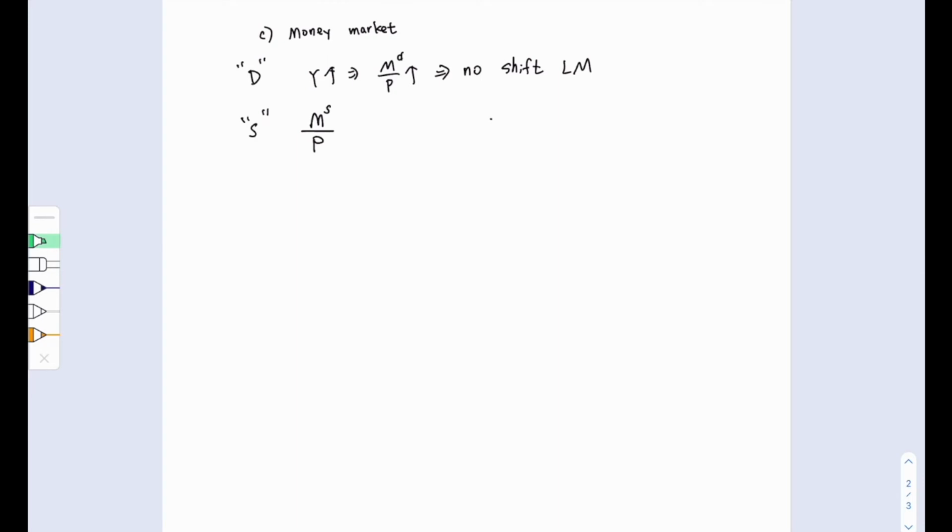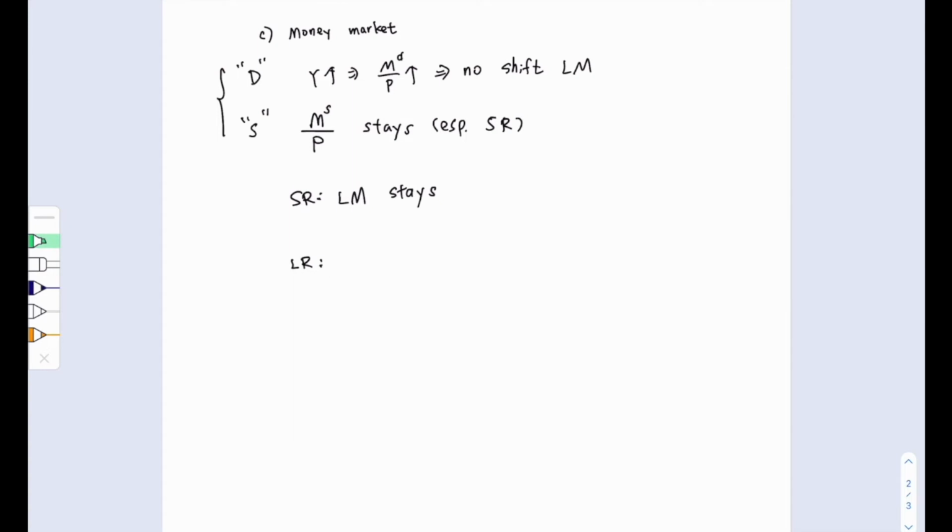Therefore, we say that the real money supply will stay at this stage, especially in the short run. So then what we end up knowing is that, combining the supply side and demand side of the money market, in the short run the LM curve will stay at what it was after the shock. How about in the long run? Well, it depends on where the full employment line shifts.